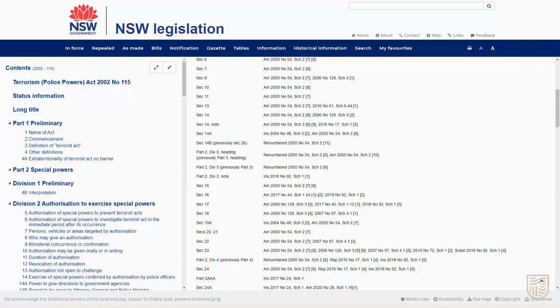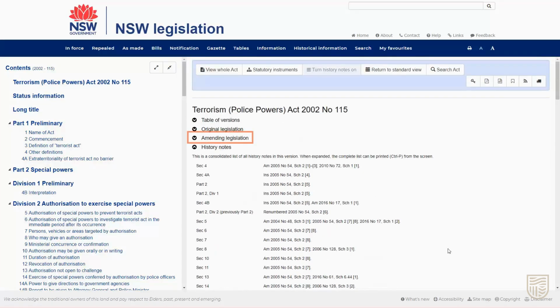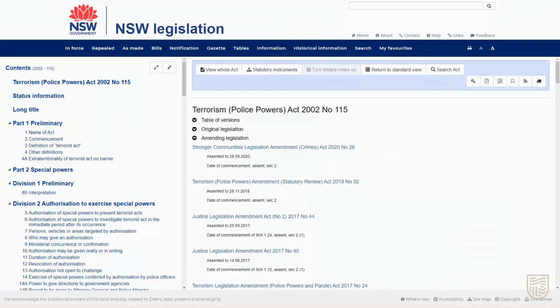Our next step is to work out what the 92nd Act of 2018 is. We're going to scroll back to the top of the page and select Amending Legislation. You'll now see a list of legislation that includes the Act title, year and number, the assent date, and the commencement date. The amending acts are listed chronologically, with the most recent listed first.